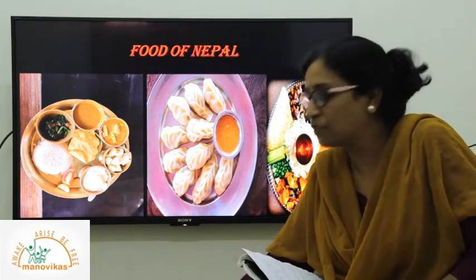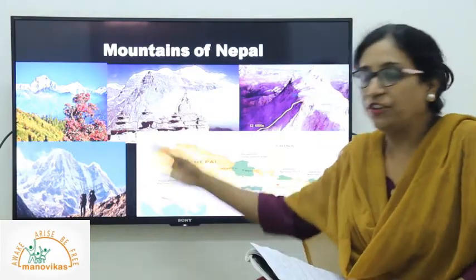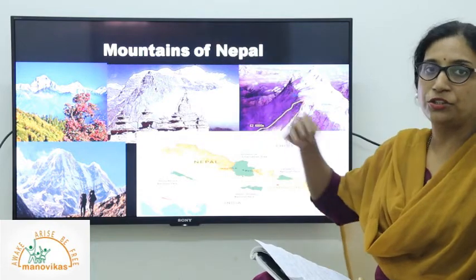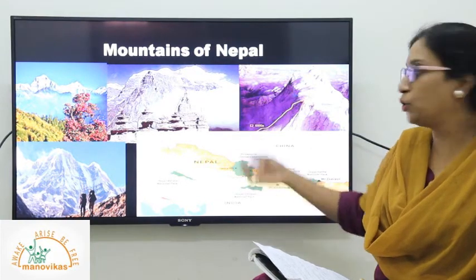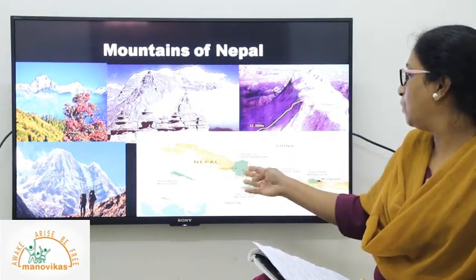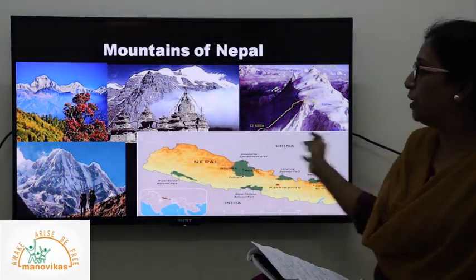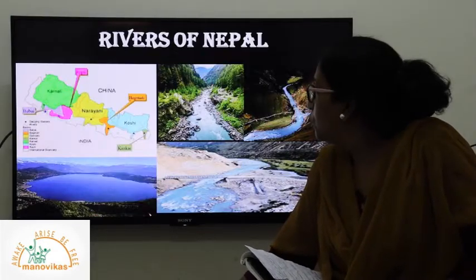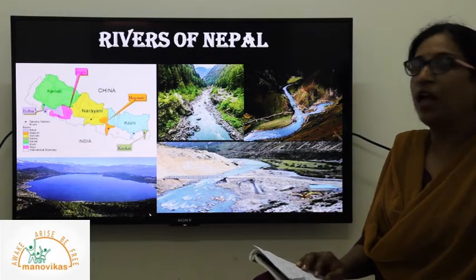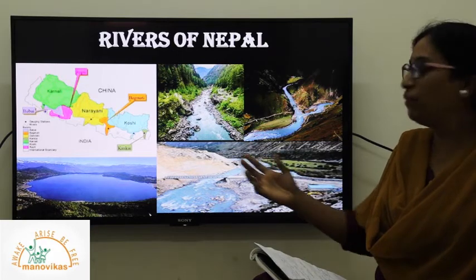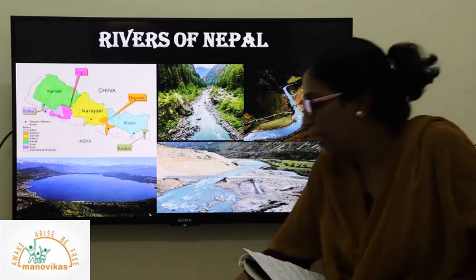As they have the best fertile lands belonging to this region, and these are a few mountain ranges in continuation with the Himalayas, they also have high peak mountains covered with snow. And this is all about the location of the mountains on the map I have shown. This is the map of Nepal, showing different high mountain peaks of Nepal. These are the rivers which drain through this country. It has a good network of rivers like India, bringing a lot of fertile soil and making the land very fertile. You can see the course of the river and the rivers originating from different parts of Nepal.